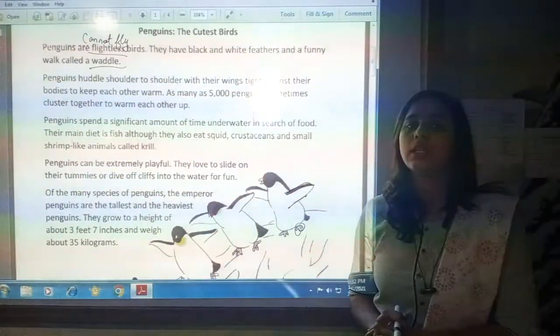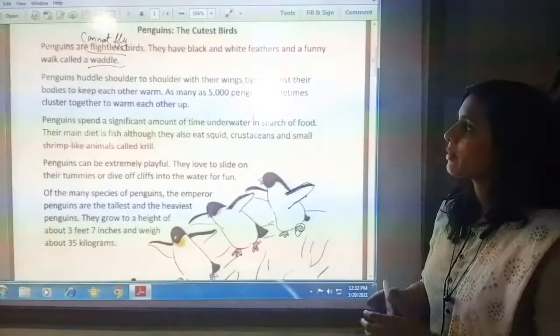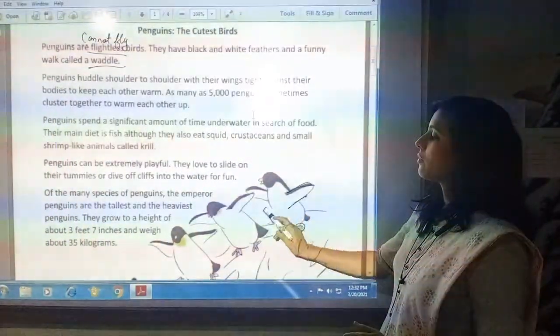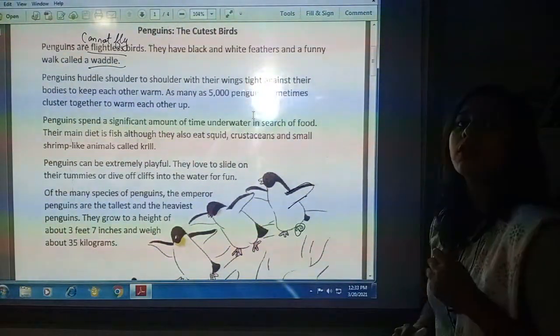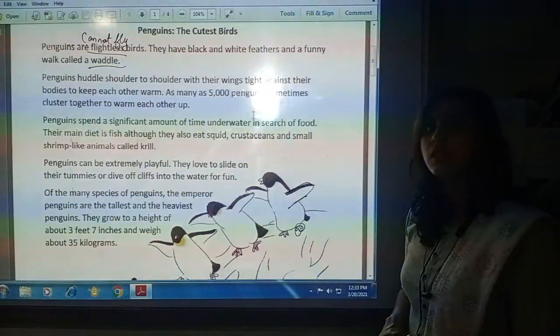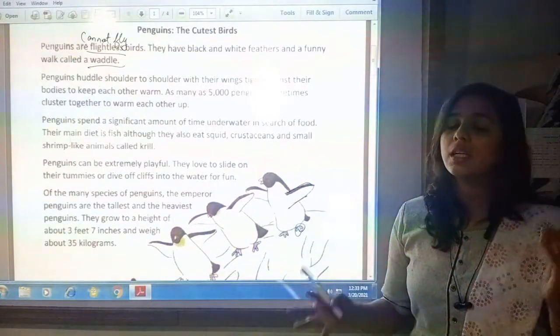They rub their wings tight against their bodies to keep each other warm. That means this penguin and this penguin, these two penguins will rub their shoulders and their wings with each other so that they can keep their bodies warm.